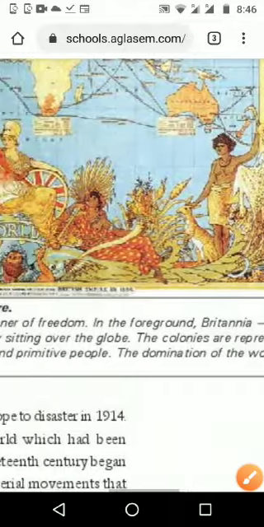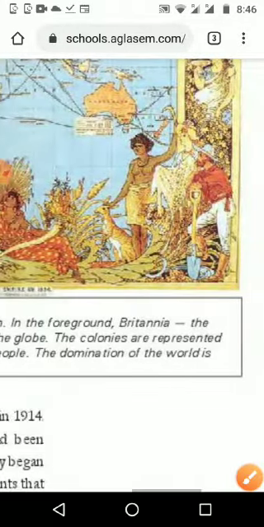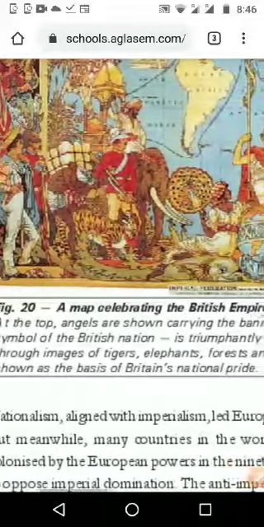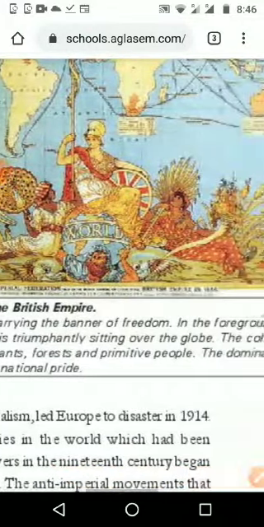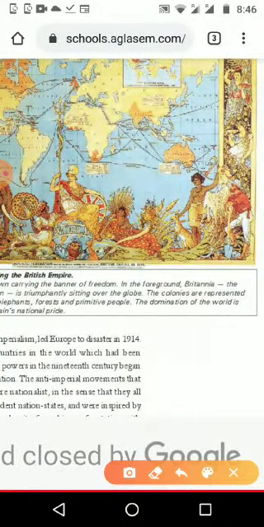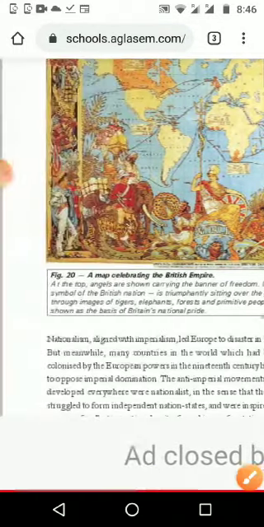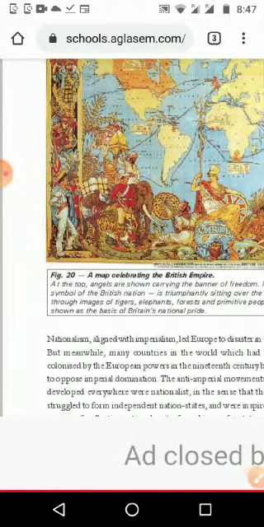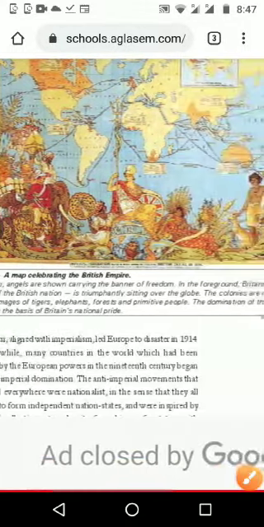Then the next one: the colonies are represented through images of tigers, elephants, forests, and primitive people, meaning they went to different parts of the world. We can see different types of people and animals. Here the people are in primitive society, and we can see tigers, lions, like that. All the pictures show the countries. A tiger may represent India, and the tribal people may represent Africa. We don't know, but totally it is the representation of the countries.